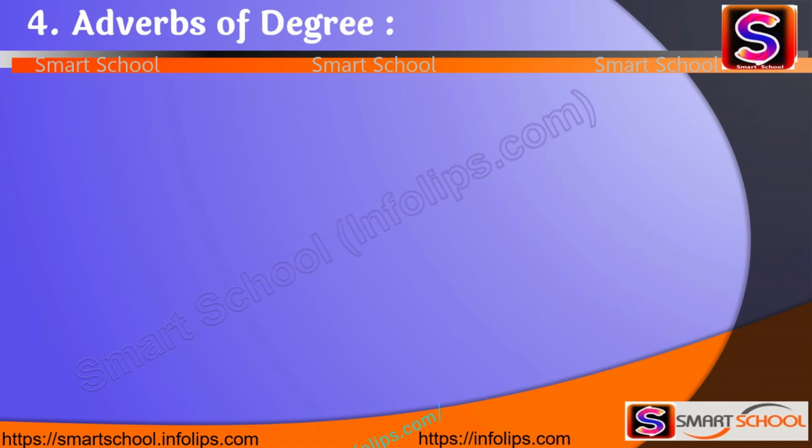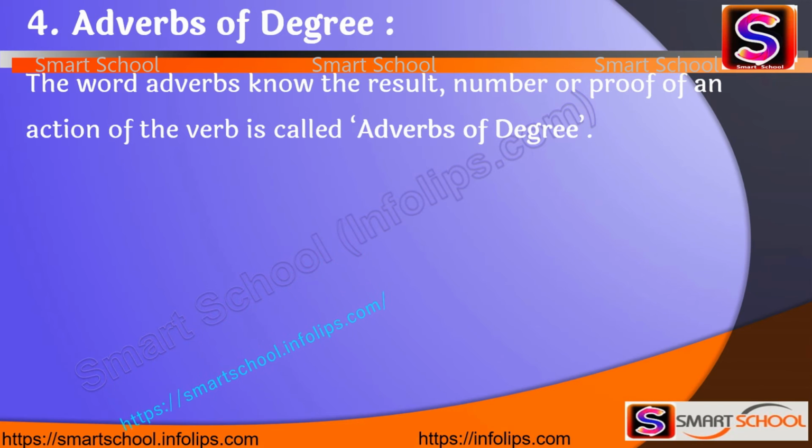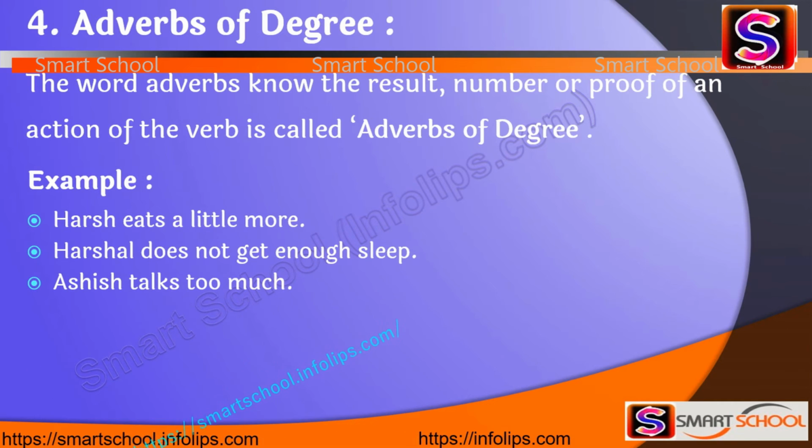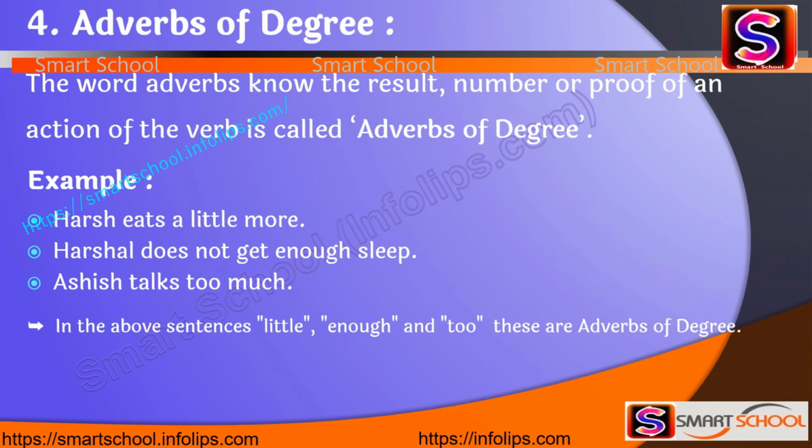Let's see the next type, that is adverbs of degree. See the definition: the word which tells the result, number or proof of an action of the verb is called an adverb of degree. Let's see the examples: Harsh eats a little more. Harshal does not get enough sleep. Ashish talks too much. So in these sentences, little, enough and too are the adverbs of degree.